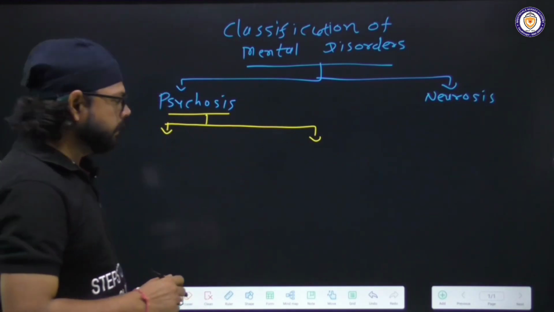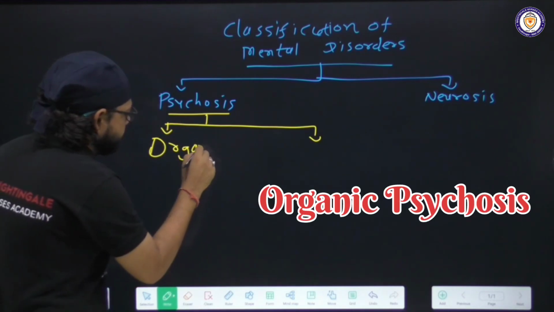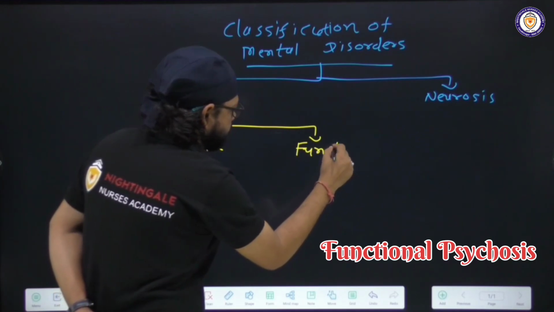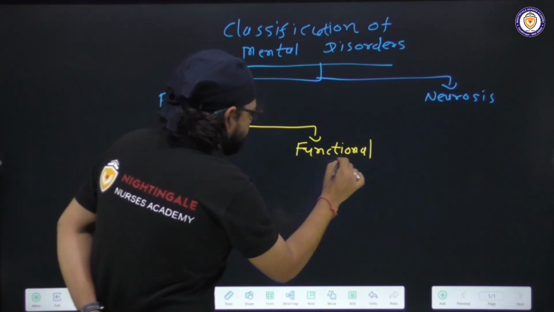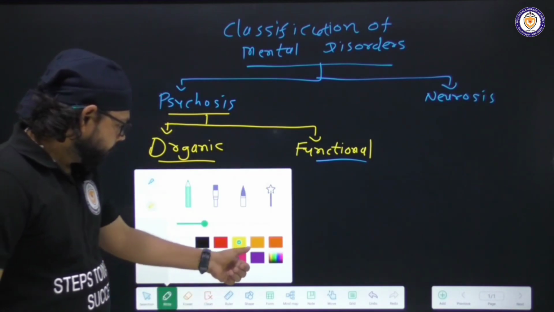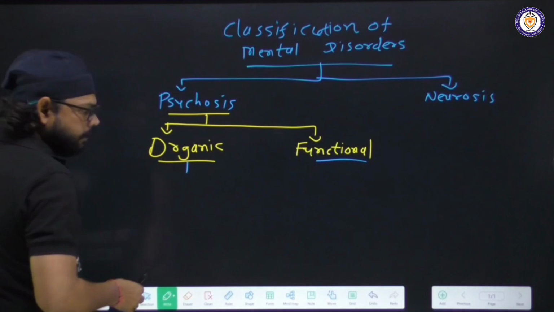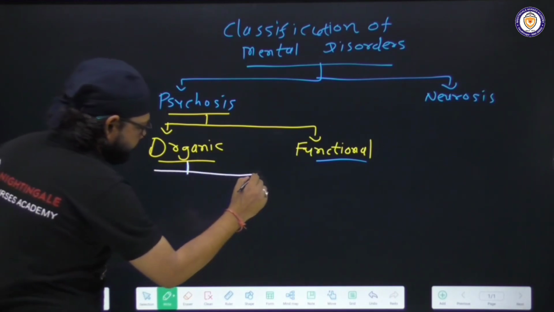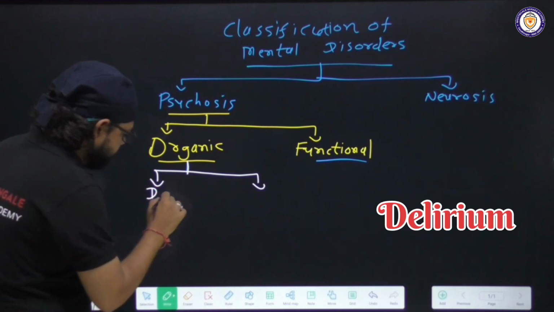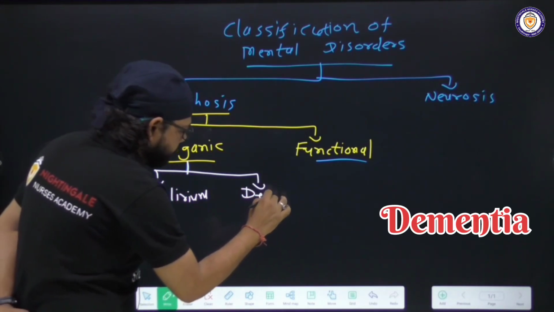First one is organic psychosis and second one is functional psychosis. Now see, organic psychosis is divided into two major parts. First one is delirium and second one is dementia.